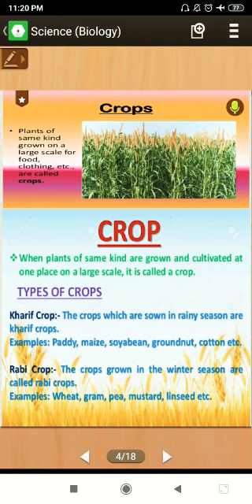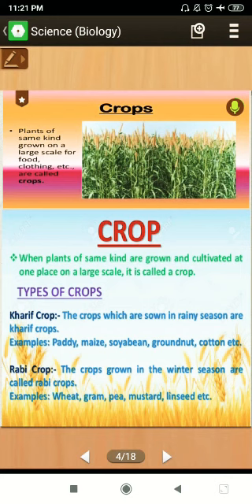What kind of food do we eat? We eat different kinds of foods, like cereals, pulses, vegetables, fruits, many oils, oil seeds, and many other things. So these are all crops. But actually, what does crop mean? A crop means plants of the same kind grown on a large scale for food, clothing, etc. You can also understand this in other words: a crop is a plant of the same kind that is grown on a large scale to get useful products and to meet nutritional needs in an area by man.